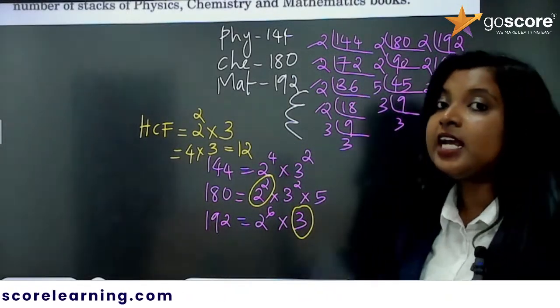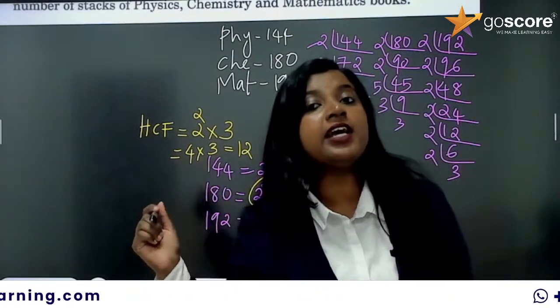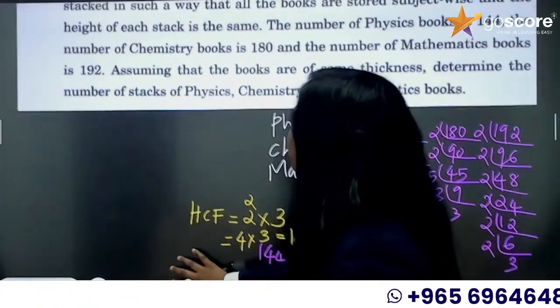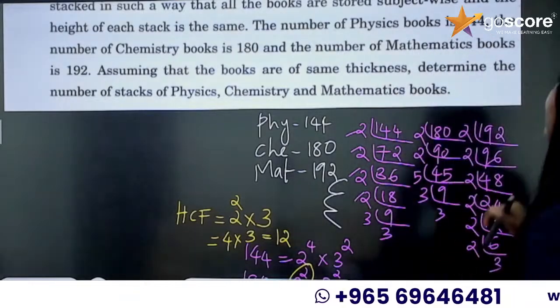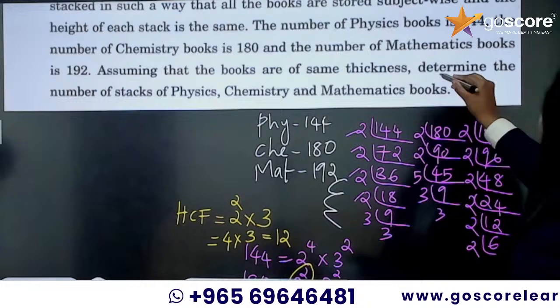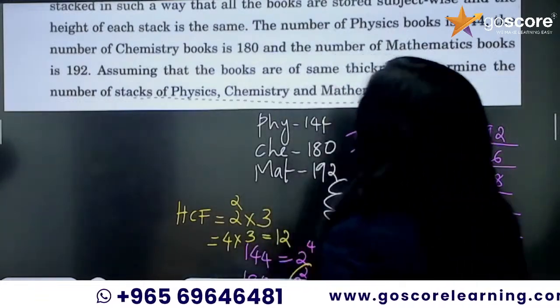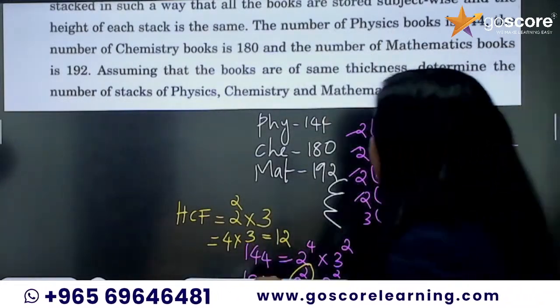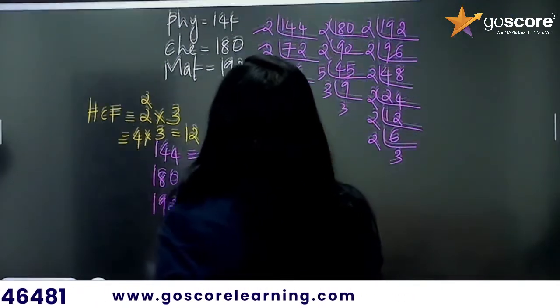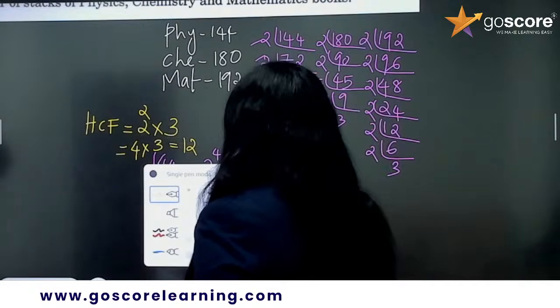Is this the final answer? No, the question is not over. You can't get that 3 marks easily because they are asking to determine the number of stacks of physics, chemistry and mathematics books. So how do you find that? You have to divide each and everything by 12. Okay, so number of stacks of physics is equal to,